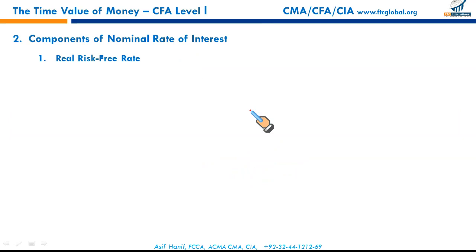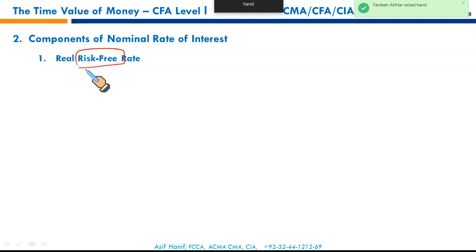Risk-free rate. When we use the word risk-free rate, remember the interest rate on US Treasury bills, US bonds, sovereign bonds, they are considered risk-free. So US T-bill rates are considered as risk-free rates. Remember, when you use the word real risk-free rate, it means these are the interest rates excluding the effect of inflation, meaning adjustment for inflation has been made.